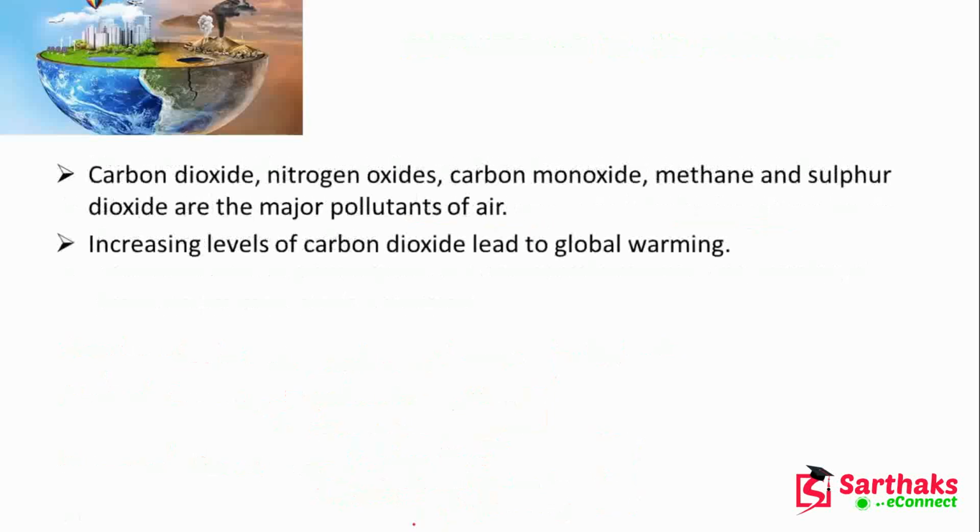Okay. Next, carbon dioxide, nitrogen dioxide, carbon monoxide, methane, and sulfur dioxide are major pollutants of the air.